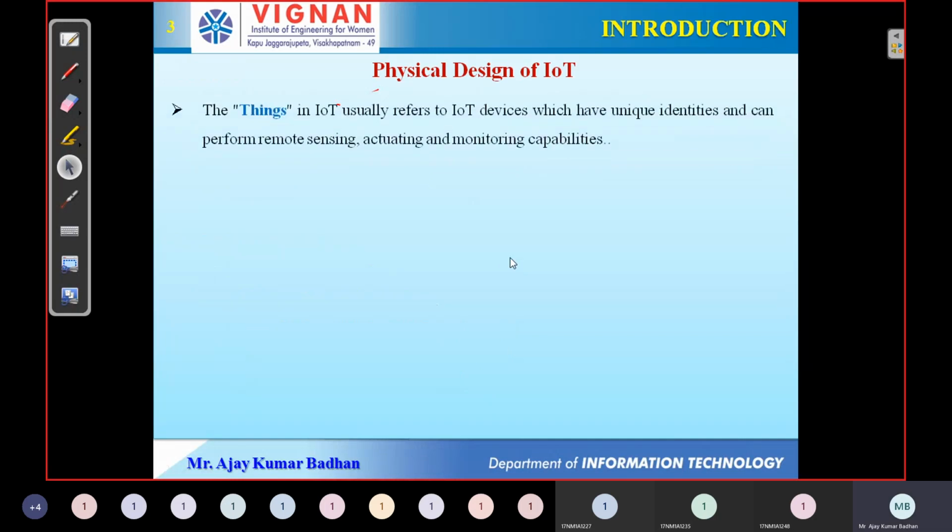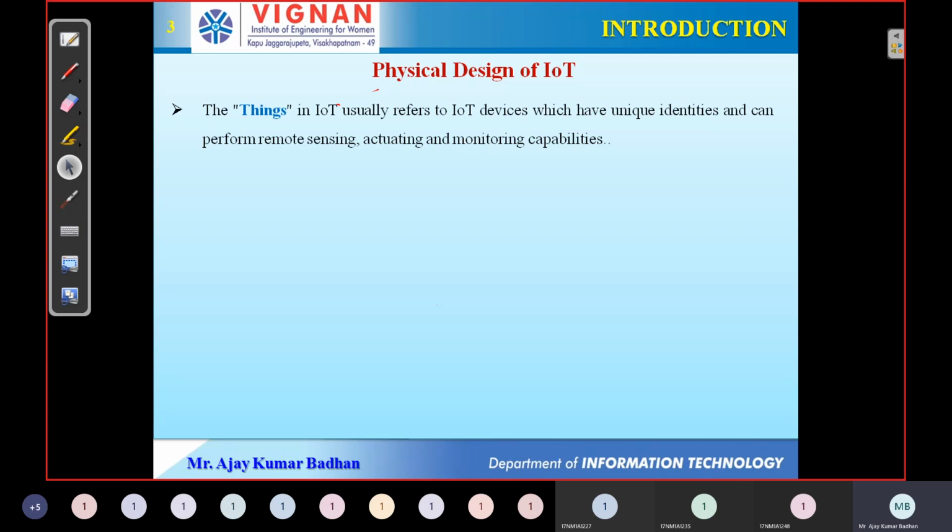So what do you mean by physical design? Coming to the physical design of the Internet of Things, the first thing he is explaining is about IoT: what do you mean by things? The things here refer to the different IoT devices, the electronic devices meant for performing one specific kind of task. Those devices are what he is calling things.